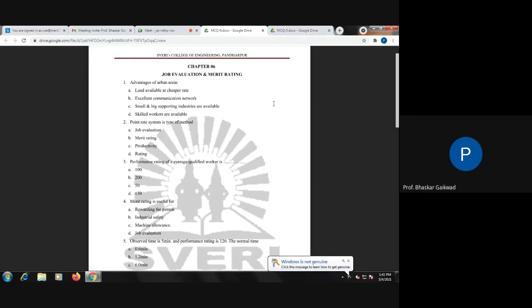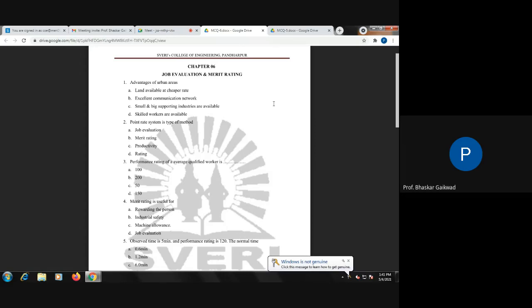Then grade and classification methods. Suppose three products are manufactured as per their standards. Depending upon surface finish, 25 microns, 20 and 15 microns, you can give the grade. So this is the grading or classification system. So job evaluation systems: first is the ranking method, second is the grade or classification method, then third is the factor comparison method.